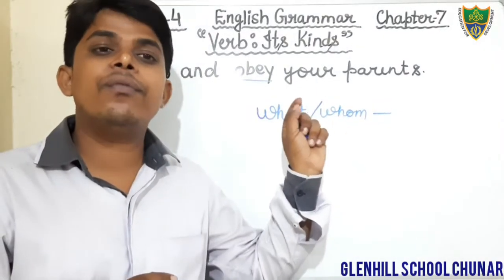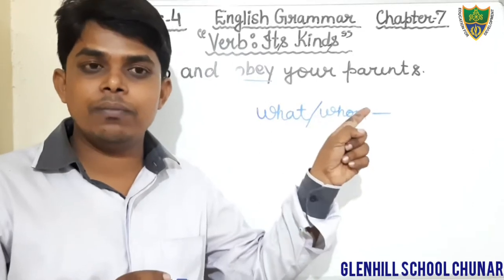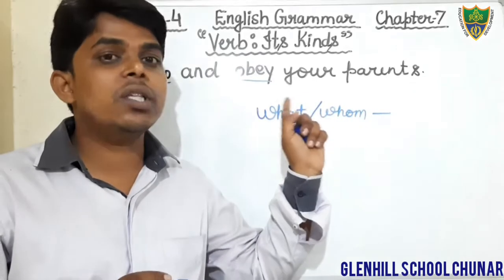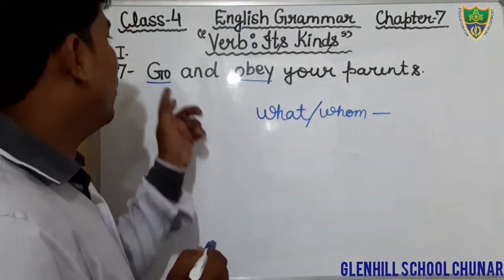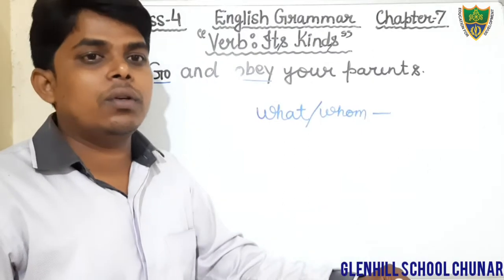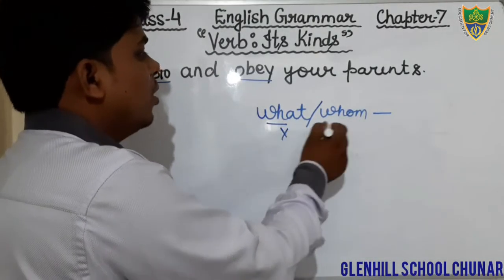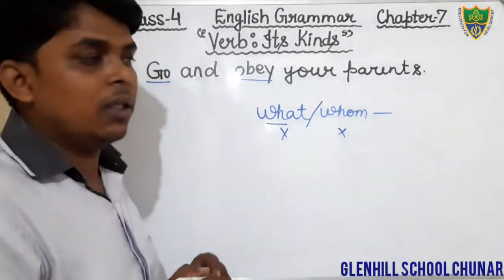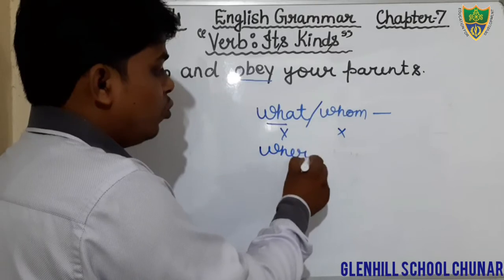And the verb which does not give the answer of the question what and whom is known as intransitive verb. Now we can see here the verb go. It does not give the answer of the question what and whom. It gives the answer of the question where. Where to go?